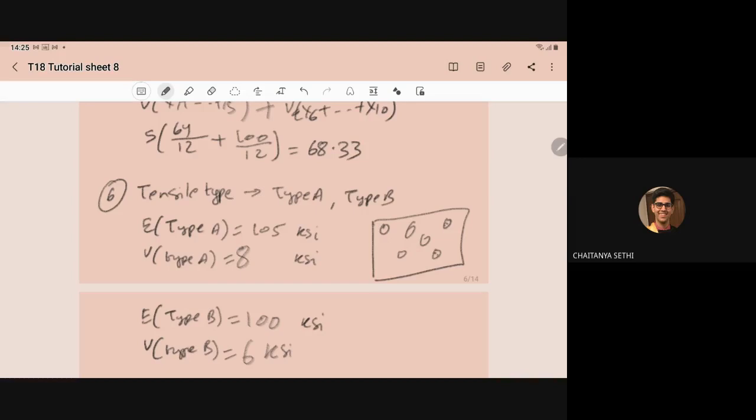In each we have the tensile strength, let's say X1, X2, up to X40.